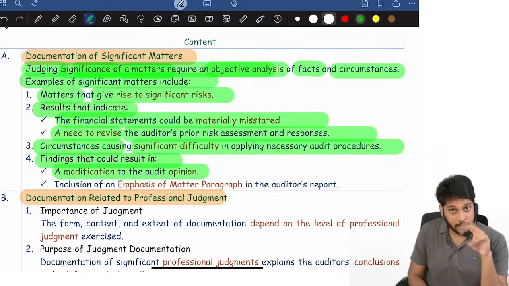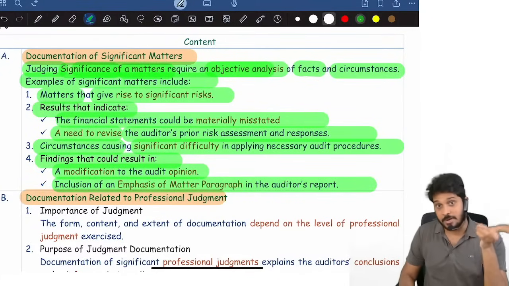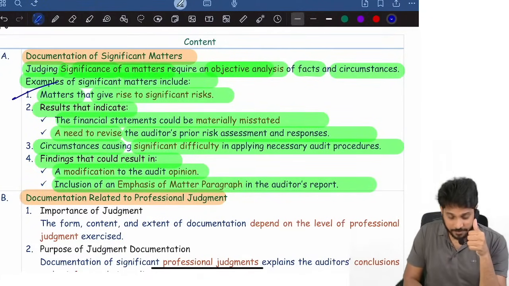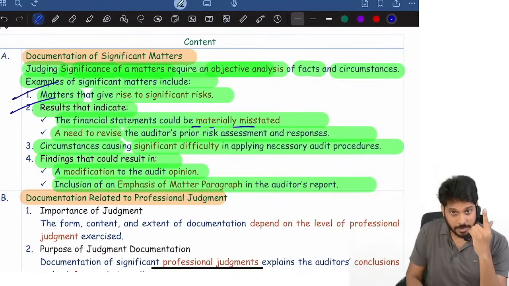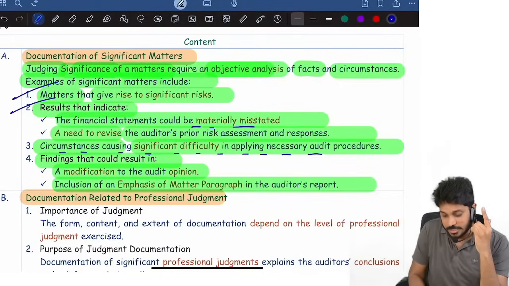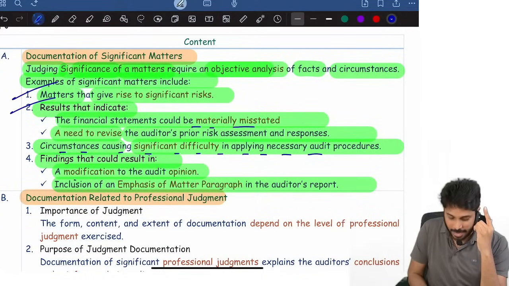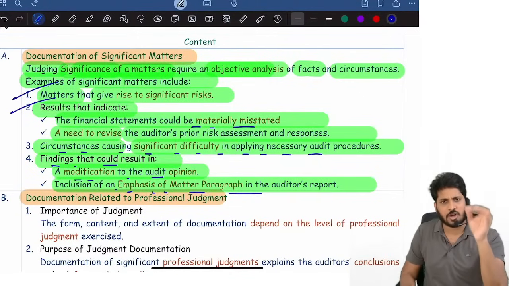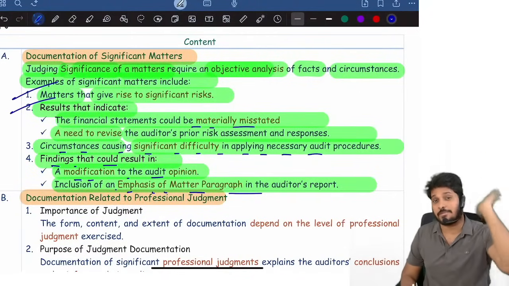Findings where the auditor might modify the opinion, or include an emphasis of matter paragraph. These are all various factors which will influence the auditor's judgment about significant matters.